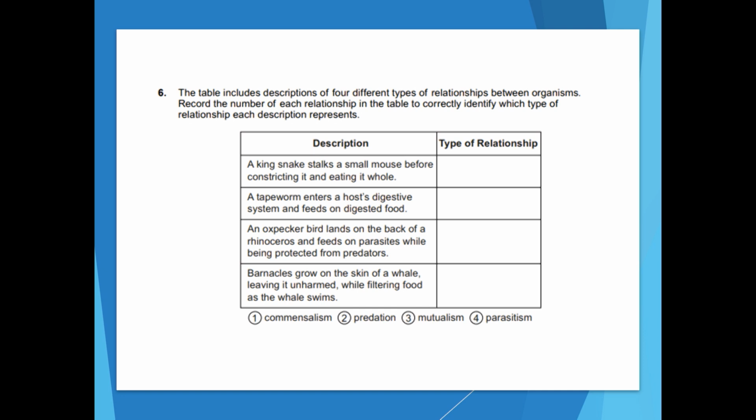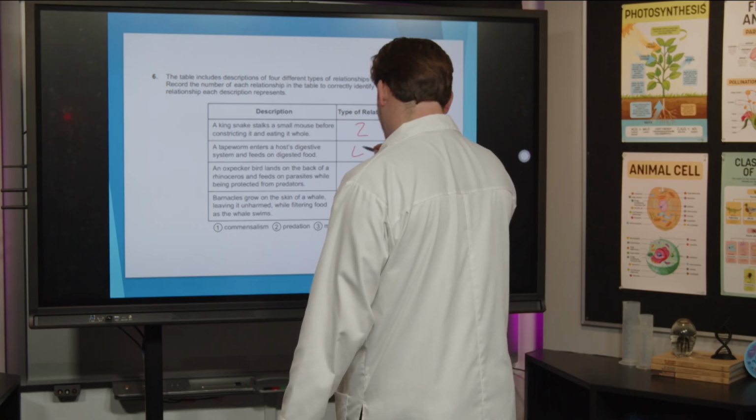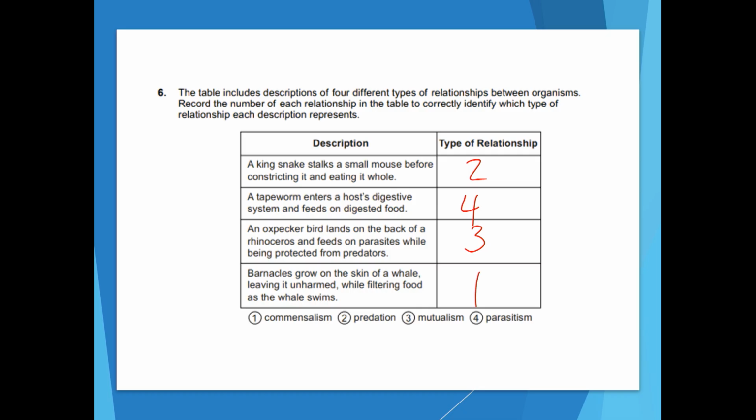This says, the table includes descriptions of 4 different types of relationships between organisms. Record the number of each relationship in the table to correctly identify which type of relationship each description represents. So what we want to do here is use these numbers to describe what type of relationships these are. Here's what I got for this one. I like 2, 4, 3, 1. Let's look at these real quick.